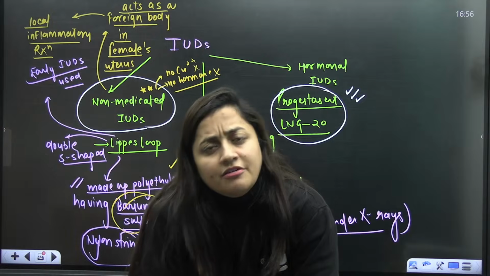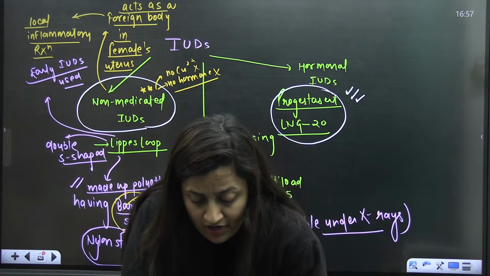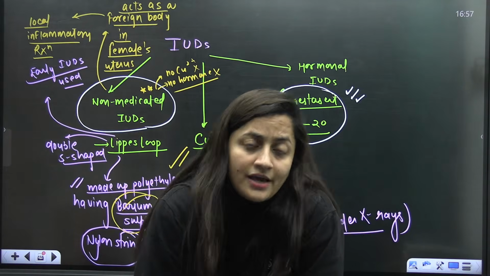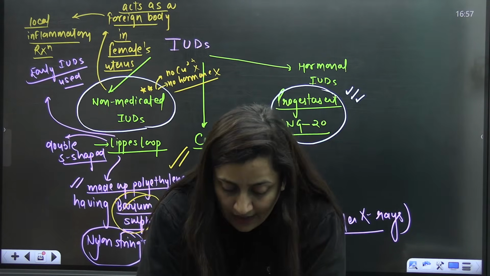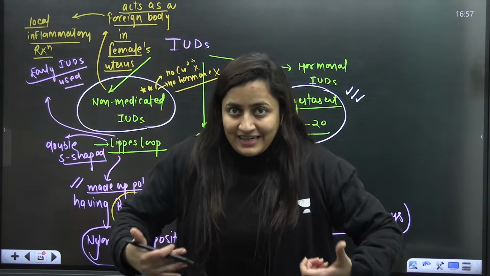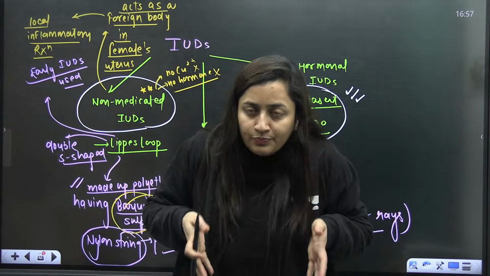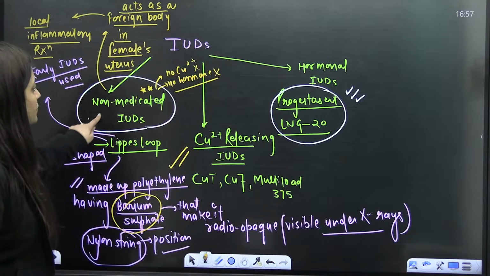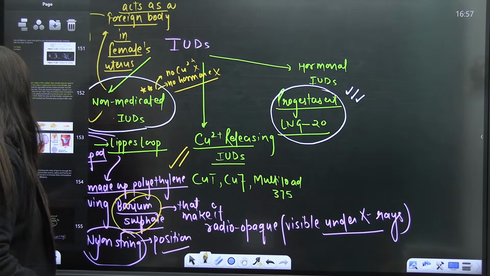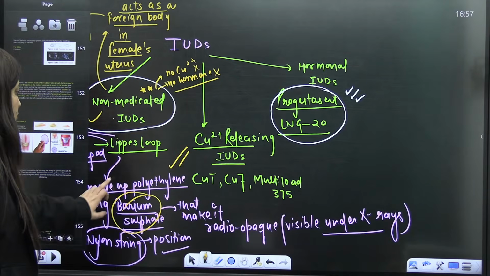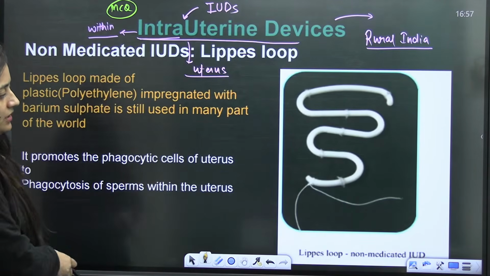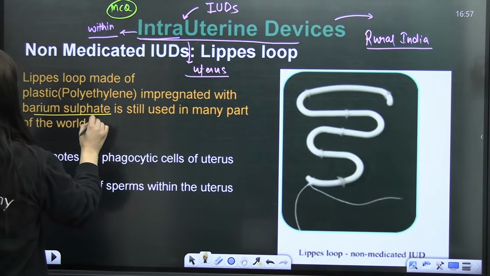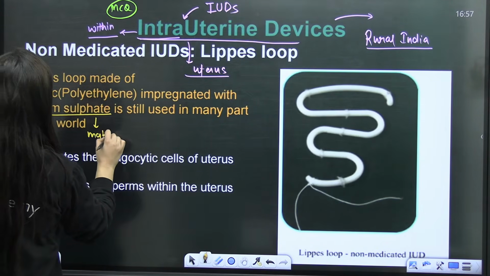The nylon string will help to check the position and, if required, to remove it. So a local inflammatory reaction will be there, phagocytosis of the sperm will be there, and uterine contractions will increase. If there is any sperm, fertilization will not occur and implantation will not occur. That is how they work. The non-medicated IUD is the Lippes Loop, which is double S shaped. Got that?